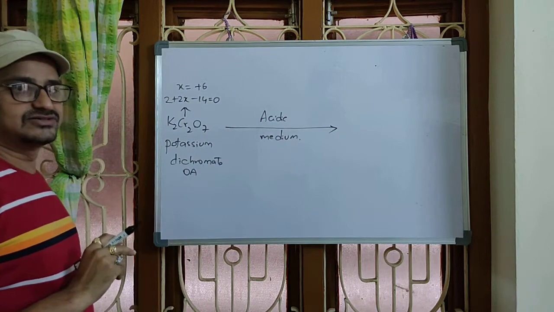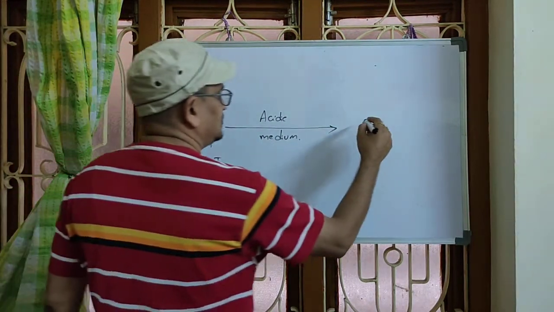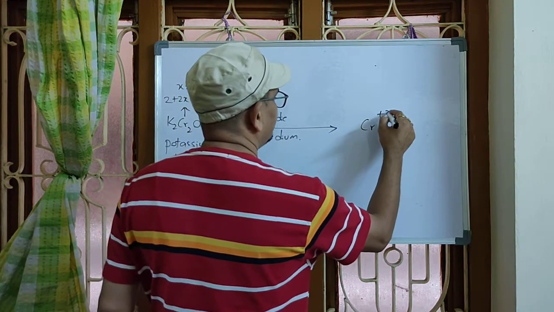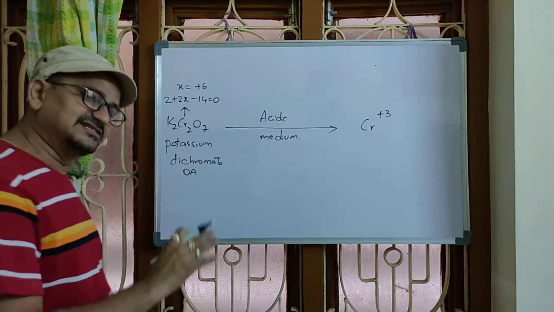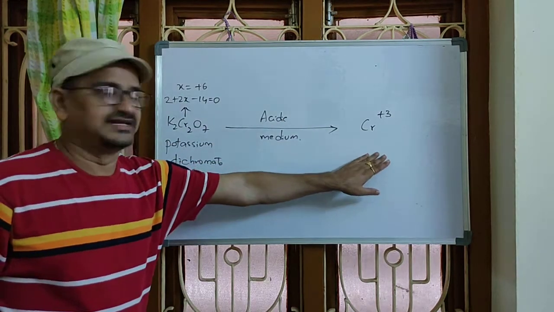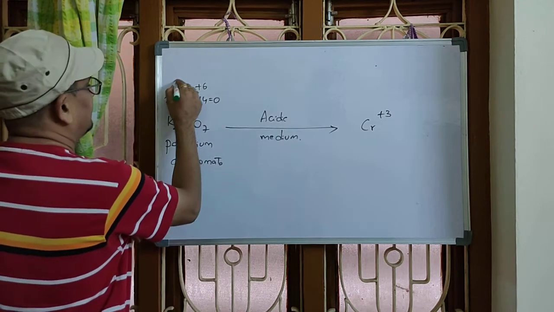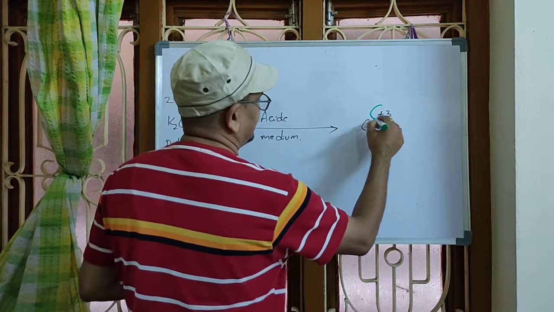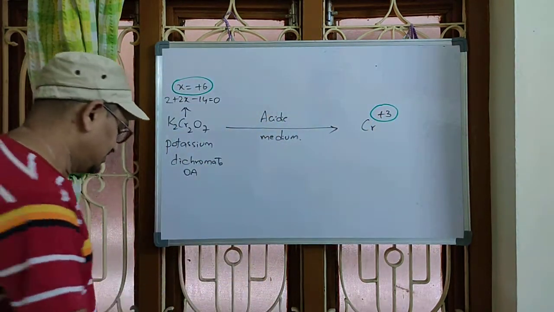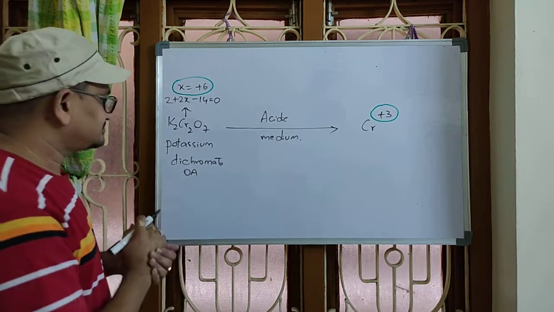Potassium dichromate acts as an oxidizing agent in acidic medium, right? In acidic medium, usually this chromium will get reduced to +3. This is also fixed. In acidic medium, chromium gets reduced to +3. From which state? +6. +6 to +3. This number you have to remember. Now, see, this is a small test for you.